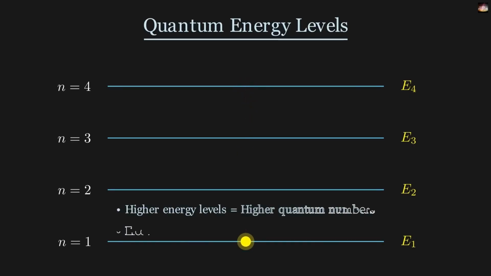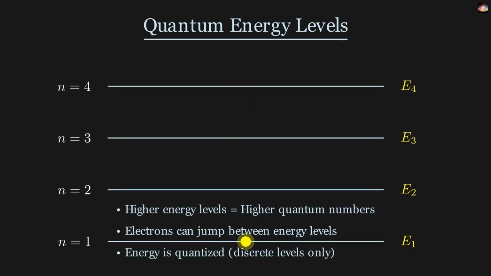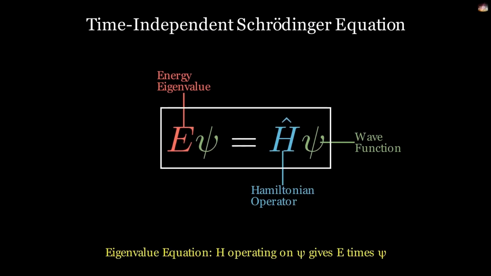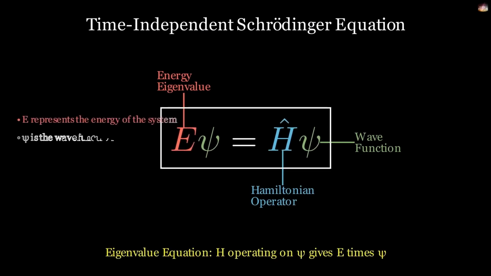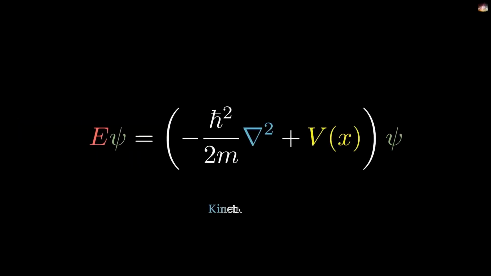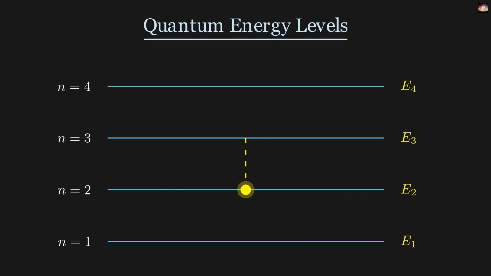Which energy levels are allowed and which are not, we find the expression for this by solving the Schrödinger equation. Now see, we have learned two things from this equation, the energy levels and the wave functions, which are on the left-hand side of the equation. There are also two terms on the right-hand side, but the important thing to note is that we want to solve the terms on the left-hand side. So it means that if you solve the things on the right-hand side, you get the energy levels.